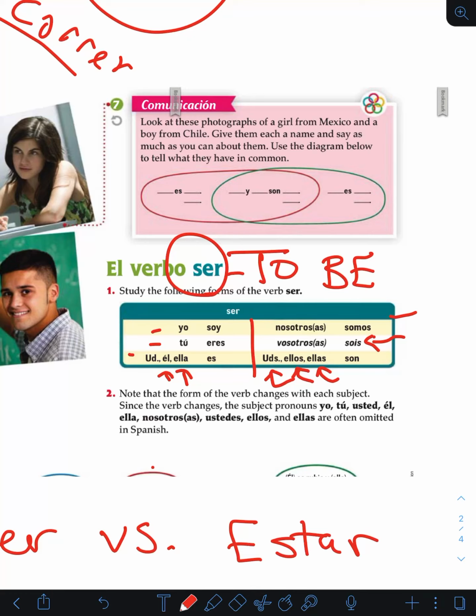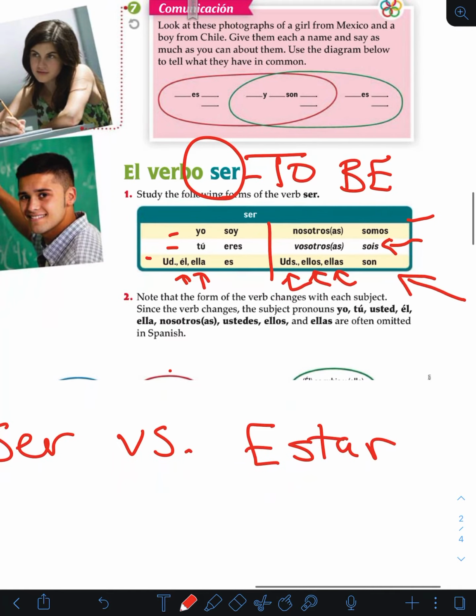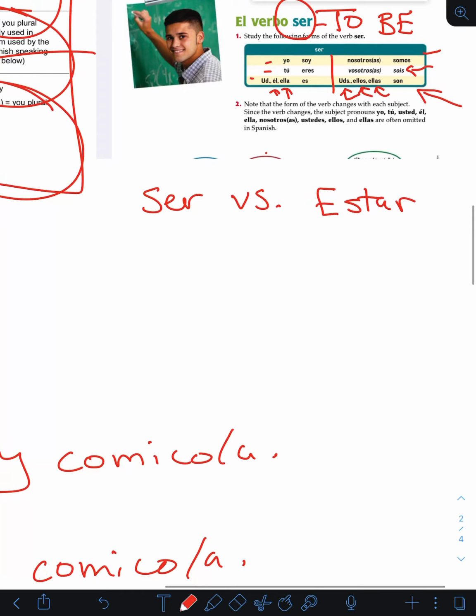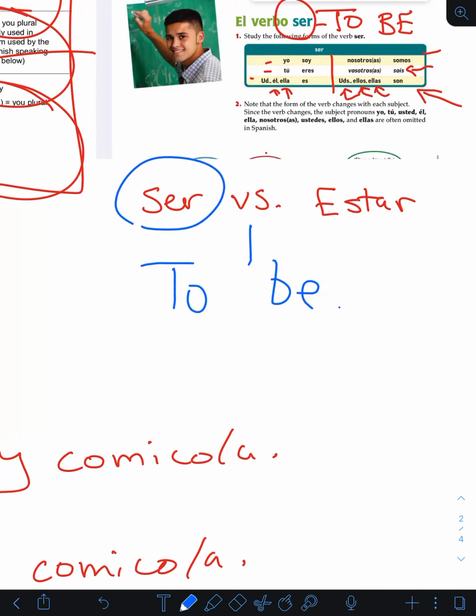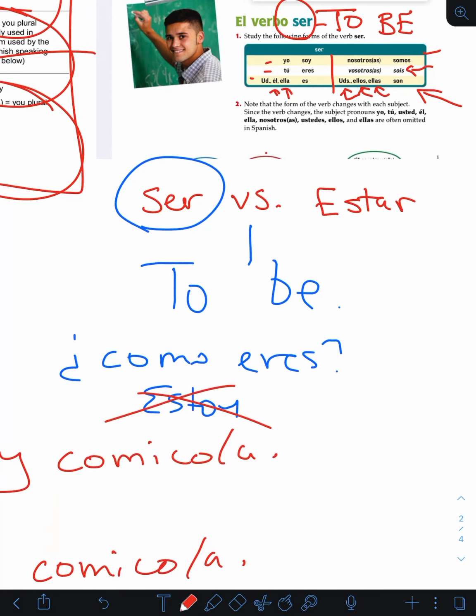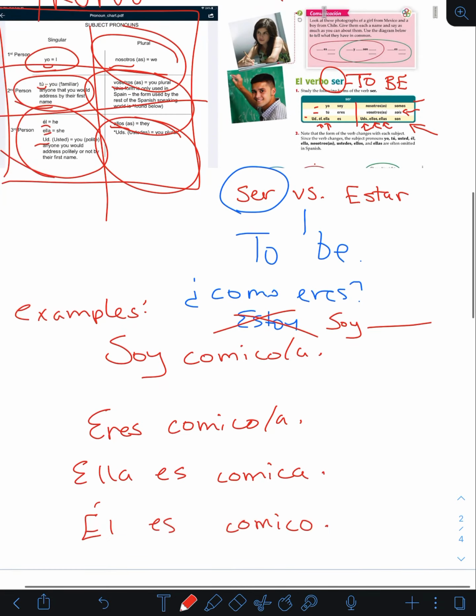So, the verb changes with each subject. The verb changes with each pronoun. Now, there's a difference. These both mean to be, okay? This is what happened the other day in the warm-up. We're going to get to that, but we need to make sure that we're using this form. When I said como eres, it means what are you like, okay? And you guys all wrote estoy. That is wrong, okay? You need to write soy and then describe yourself. So please make sure we're doing this right.